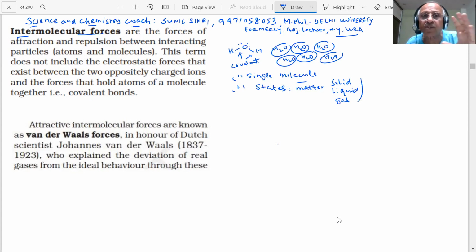So there are charges, students. And what will be the result of the charges? There will be electrostatic forces, which could be of attraction and repulsion.